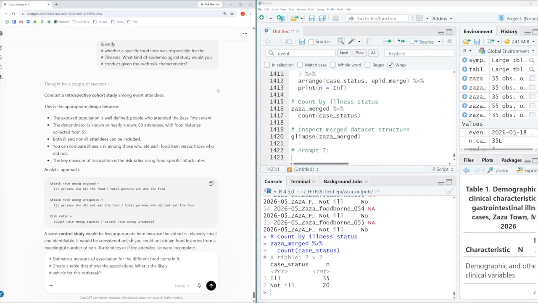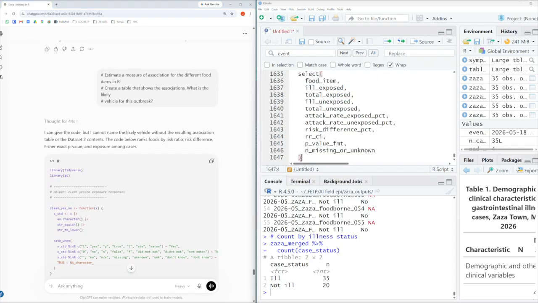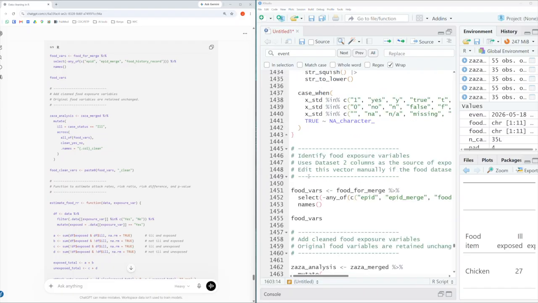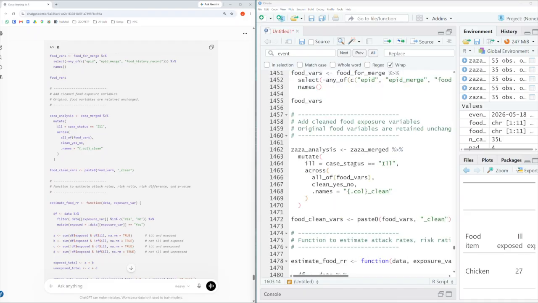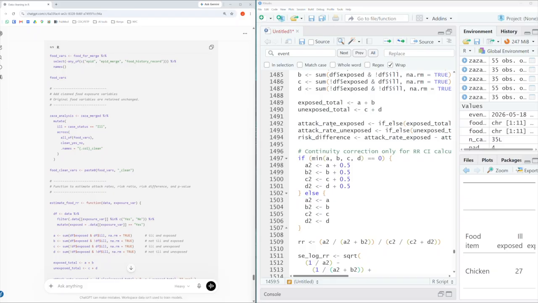So I paste that into the chat and run it, and copy the code and paste it into RStudio. The chatbot annotates the code and explains what different steps are doing, which is really helpful to understand and follow along. So after I'm done reviewing the code, I run it